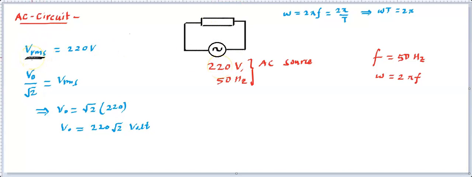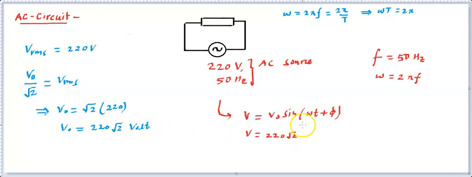Now you got the omega value. If you want, you can write it as V is equal to V naught sine omega t plus phi. This phi considers all the cases, that means the initial condition, whether it starts from 0 or from maximum. V naught came out to be 220 root 2, and omega is 2 pi f, so you can write it as 100 pi t plus phi. The question will give you more information about phi, which is basically the initial condition.